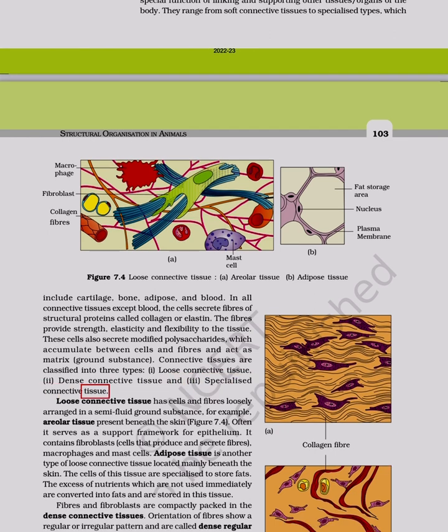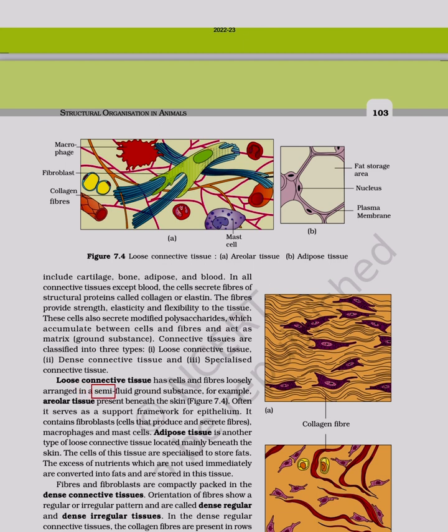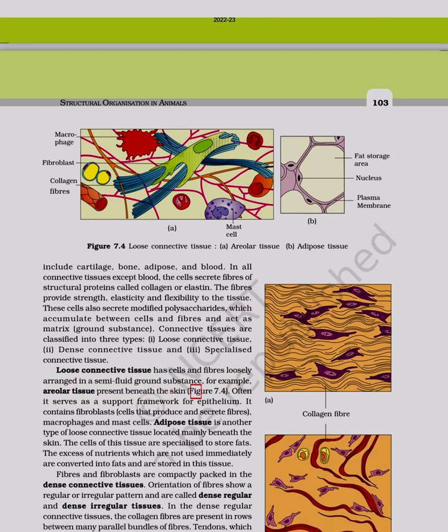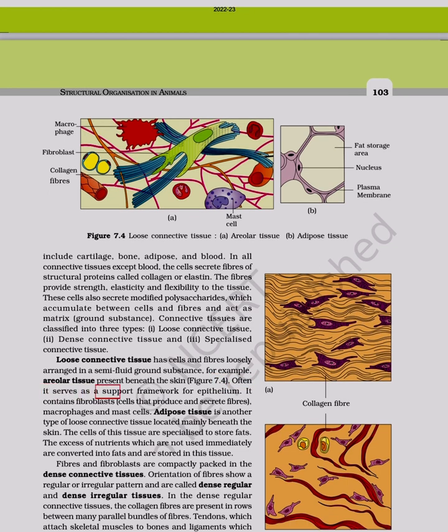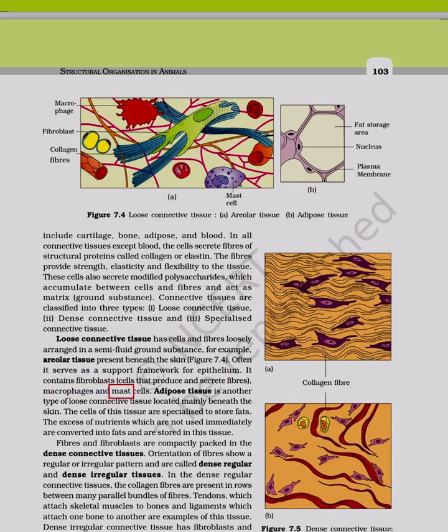Specialized connective tissue. Loose connective tissue has cells and fibers loosely arranged in a semi-fluid ground substance. For example, areolar tissue present beneath the skin. Figure 7.4. Often it serves as a support framework for epithelium. It contains fibroblast cells that produce and secrete fibers, macrophages, and mast cells.